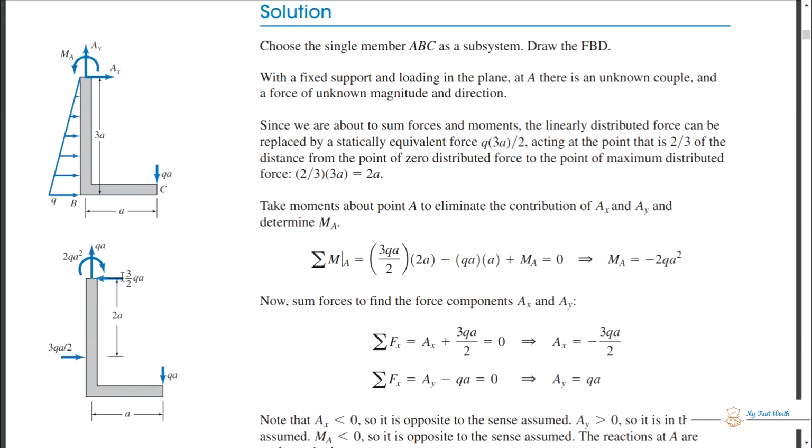Here, this horizontal x-directional loading is passing through the point where we are calculating the moment. So it will not have any moment arm, so its moment will be 0, and the moment of this force will also be 0. But this is another couple or moment, so it will be applied. So you can see that anti-clockwise is positive.